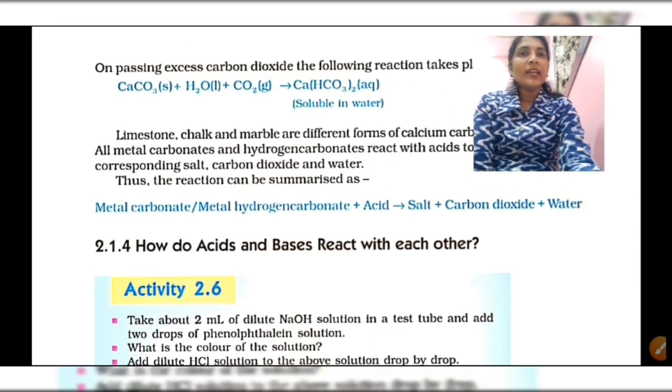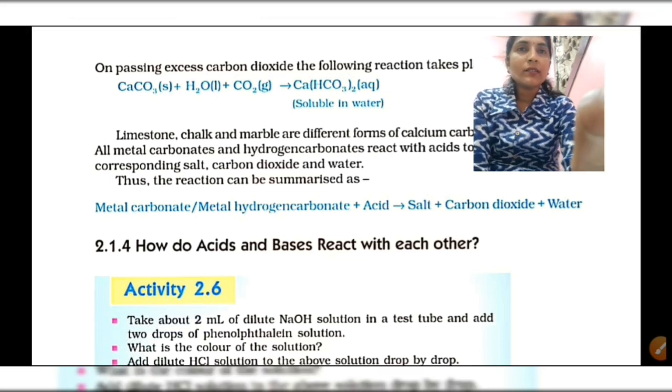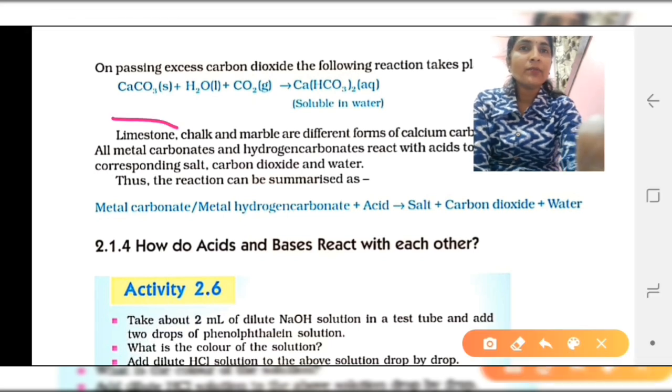On passing excess carbon dioxide, the following reaction takes place. You can see here calcium carbonate, water as well as carbon dioxide.